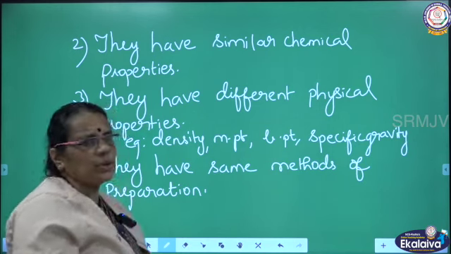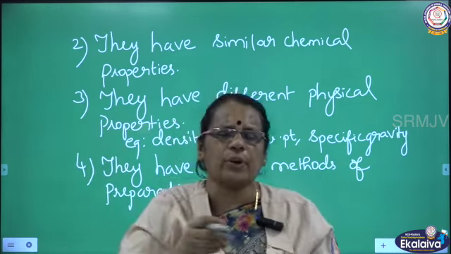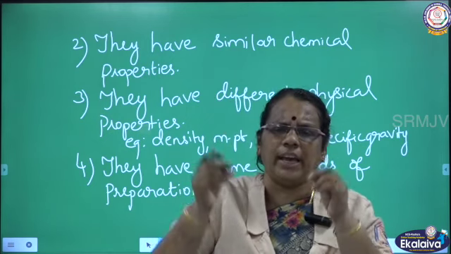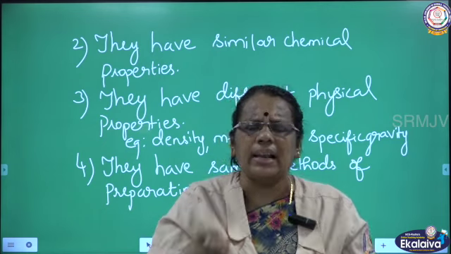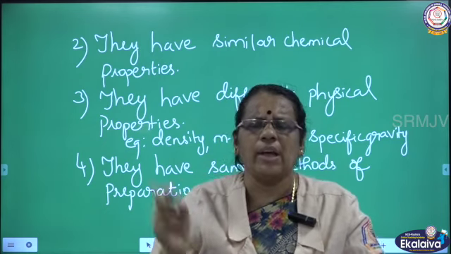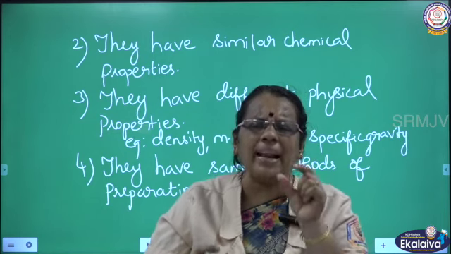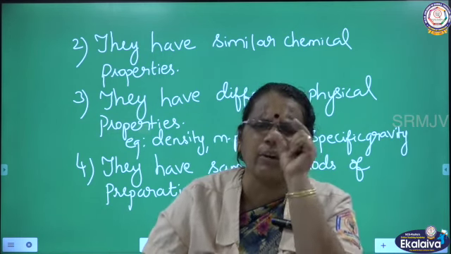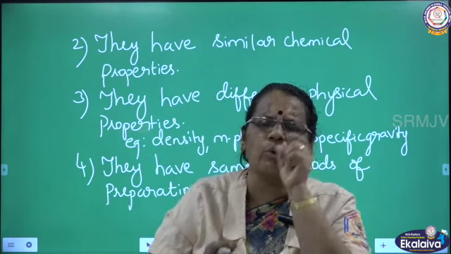So this is the last characteristic feature of homolog series. When you talk about the members of any family, whether alkane, alkene or alkyne, they will have similar methods of preparation. The methods used for preparing the compounds will be similar.